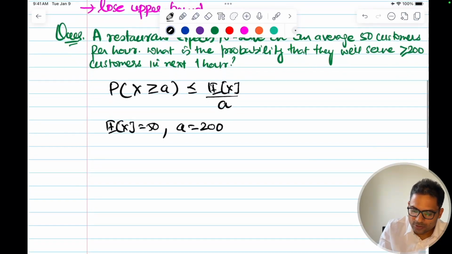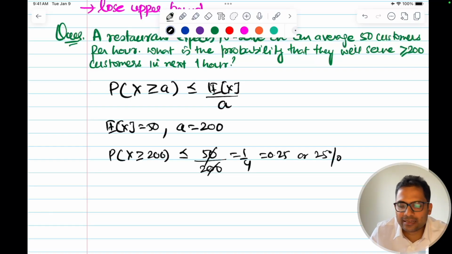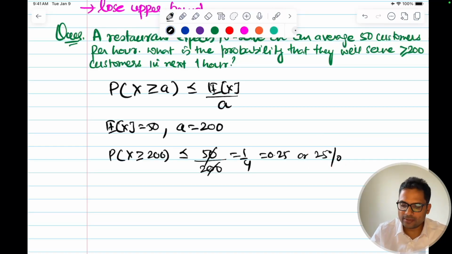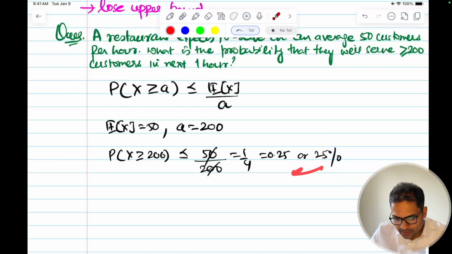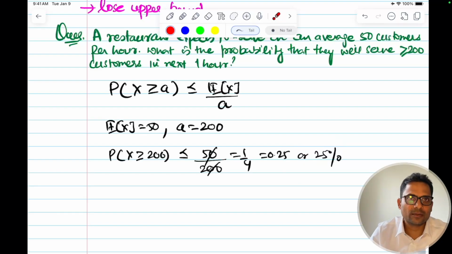So let's put this. Probability of seeing greater than or equal to 200 customers will be less than or equal to 50 by 200. This is equal to 1 by 4, that is 0.25 or 25% chance that they will see greater than or equal to 200 customers. So this is a very loose upper bound. Whatever probability there will be in reality will be less than this 25%. Okay, but this is the upper bound, the upper limit of this probability.